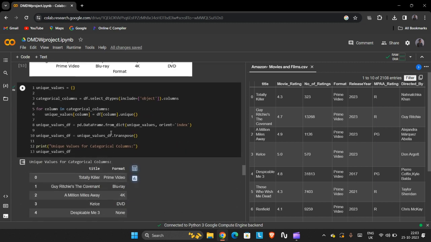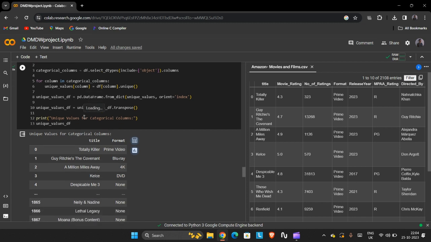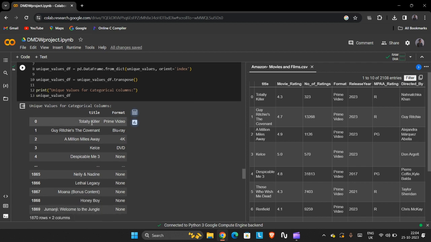And coming to this particular code, it extracts unique values for categorical columns and prints them. Here, for a particular movie, for example a movie called Totally Killer, this movie is present in Prime Video, and this particular movie is present in Blu-ray, 4K, DVD, and so on.